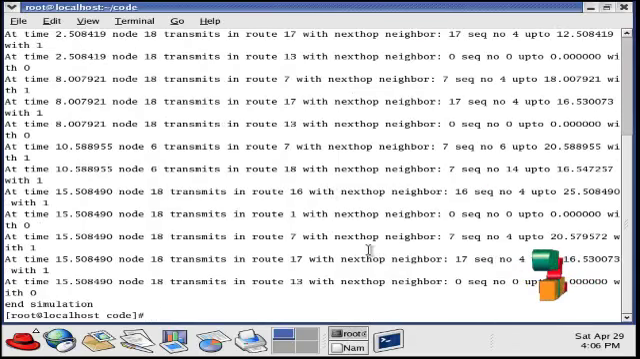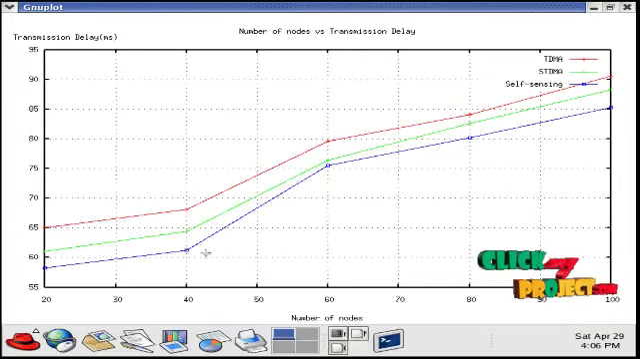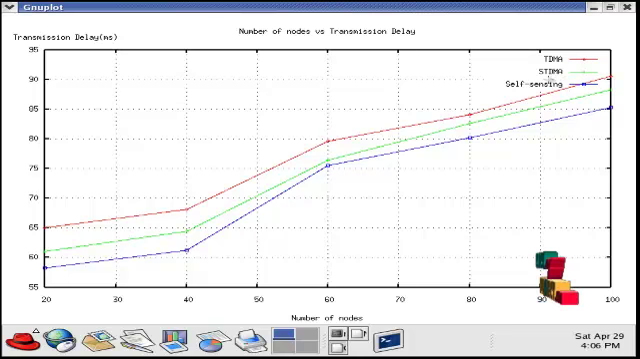back to the terminal window and then type GNU plot dv.plot. So this is the dv graph in which the TDMA, STDMA and self-sensing model are compared. In x-axis, number of nodes are plotted and in y-axis, transmission delay is plotted. By varying the number of nodes, we calculate the transmission delay, that is packet transmission delay, which is measured in milliseconds. Our proposed self-sensing model has less delay than the existing systems.